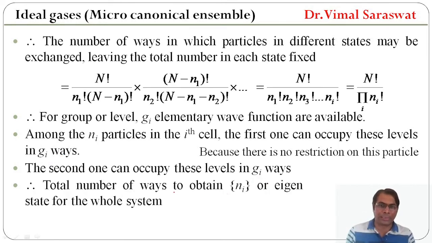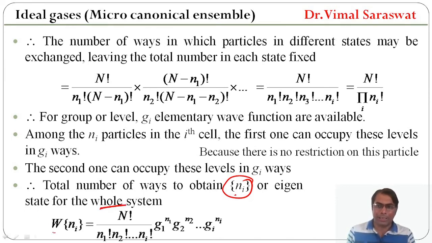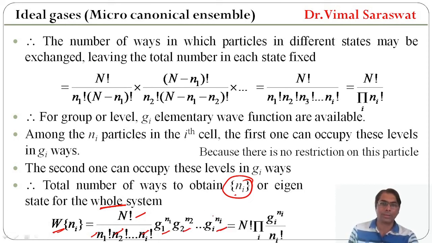Therefore, total number of ways to obtain occupation number Ni or eigenstate for the whole system is given by W equal to factorial n divided by factorial n1 factorial n2 factorial ni, g1 raised to n1, g2 raised to n2, gi raised to ni, or this will be equal to factorial n pi i gi raised to ni divided by factorial ni.